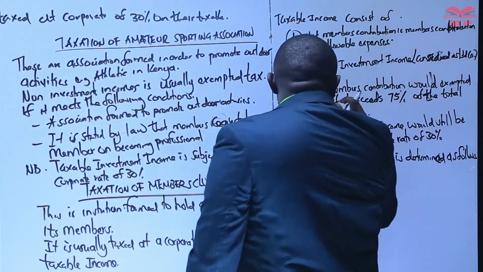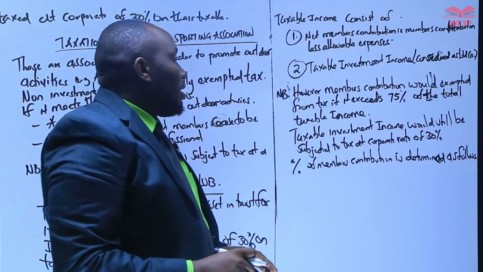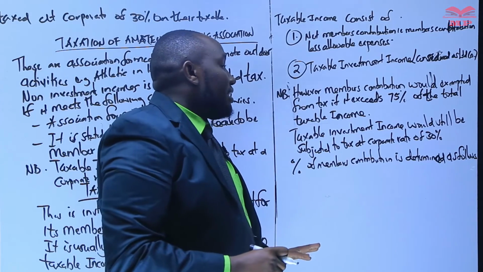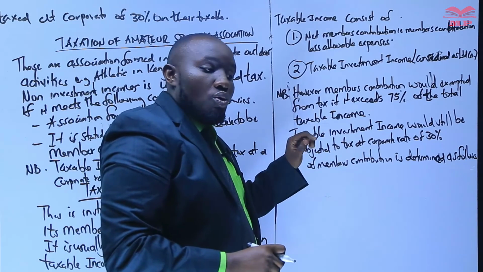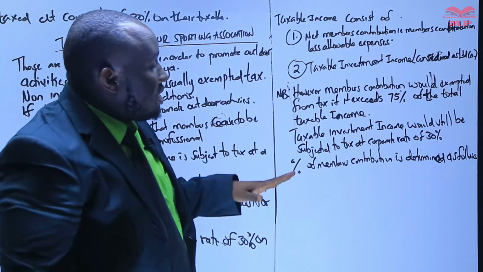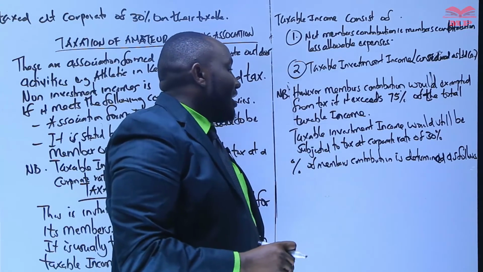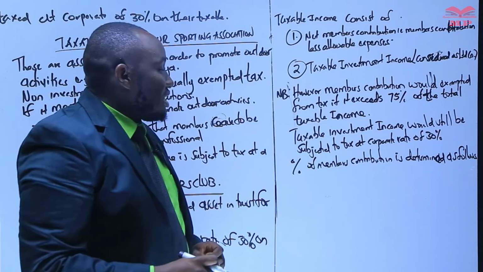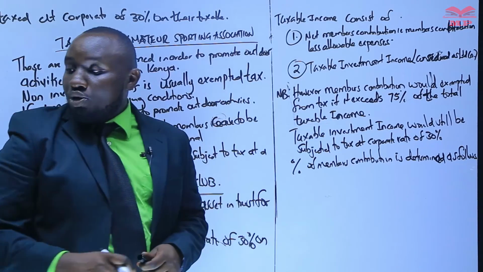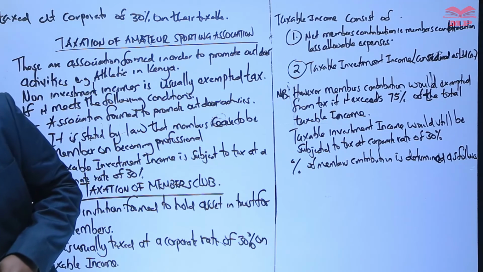We said at the top here that if members' contribution exceeds 75% of the total income, then those members' contribution would not be subjected to tax. However, the taxable investment income would still be subjected to tax at a corporate rate of 30%. How do we determine the percentage of members' contribution?